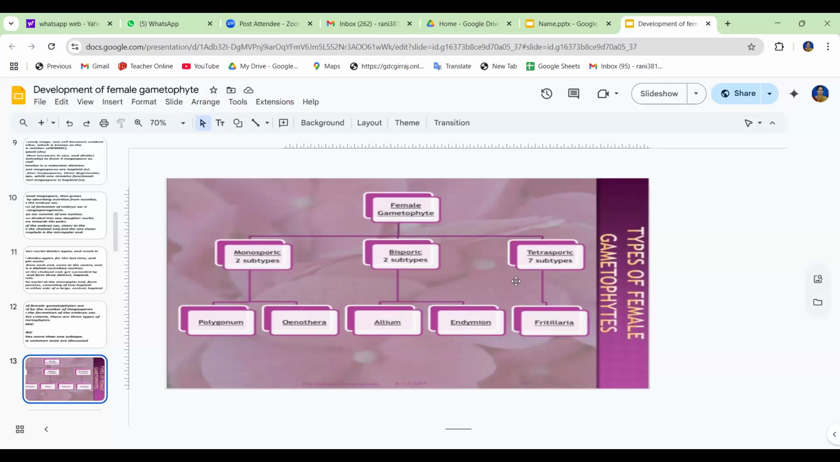And tetrasporic is divided into 7 subtypes. So there are almost different types. In that, the first one is Peperomia and Endymion, and then the Penaea type, Drusa type, and the other one is the Fritillaria type, Plumbagella type, Plumbago type, and Adoxa type. So these are the 7 types. Tetrasporic has 7 subtypes. We'll discuss them one by one.